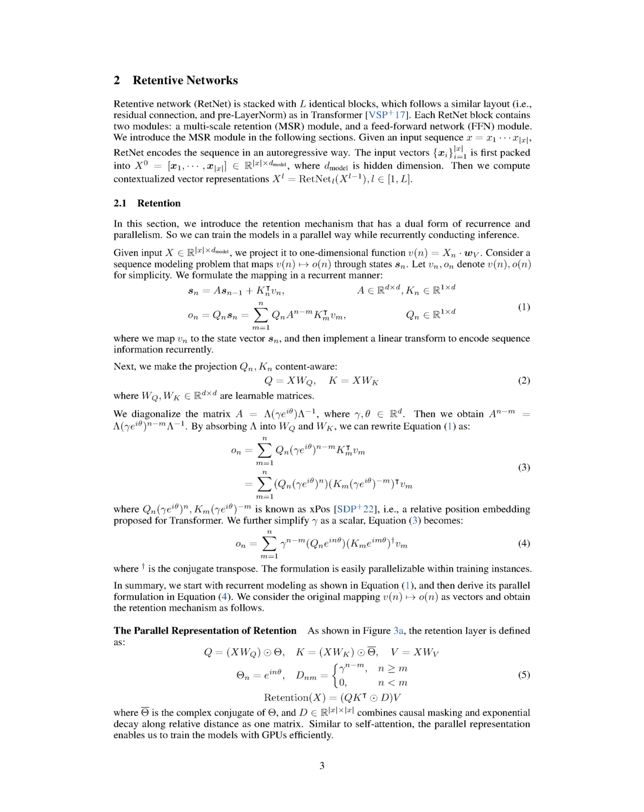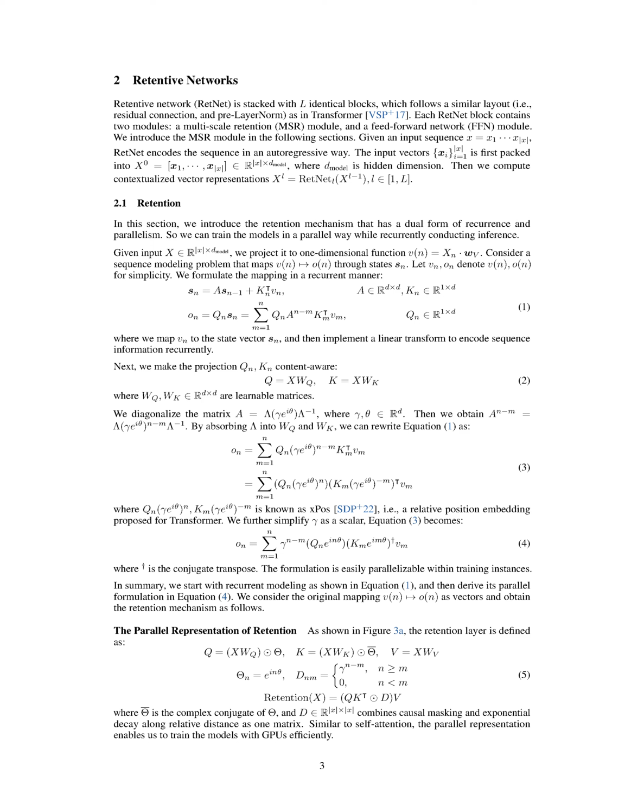Section 2 Retentive Networks. We're going to discuss a concept called retentive networks, or RetNet for short. This network is made up of several identical blocks, L to be exact, and it's structured similarly to a transformer, with residual connections and pre-layer norm. Each block in the RetNet consists of two parts: a multi-scale retention (MSR) module and a feed-forward network (FFN) module. We'll focus on the MSR module for now.